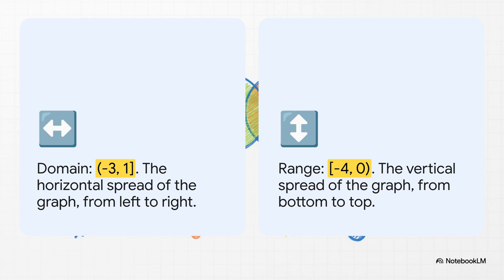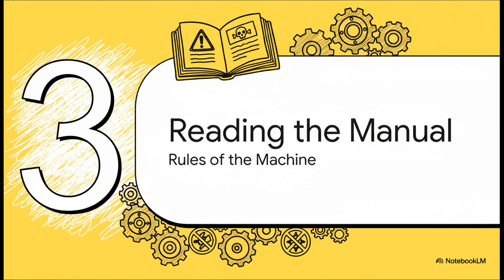The highest point is y equals 0, but that point is an open circle, meaning the graph gets infinitely close to 0, but never quite touches it. So we don't include it. Okay, looking at a picture is great, but what happens when we only have the equation?